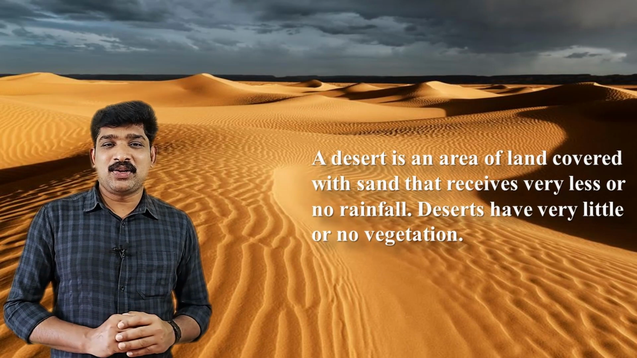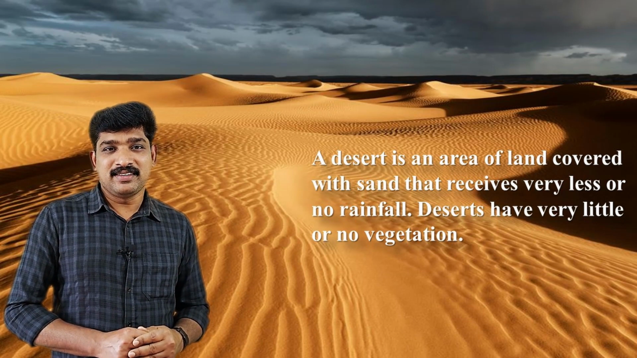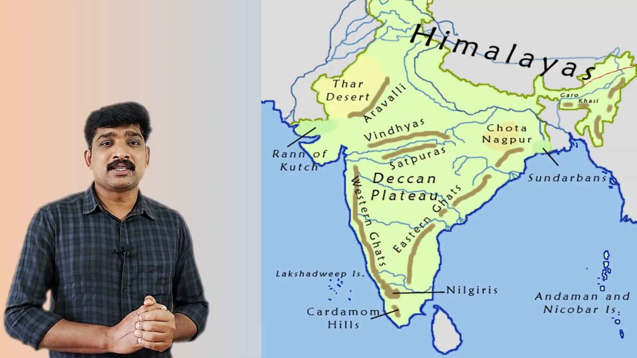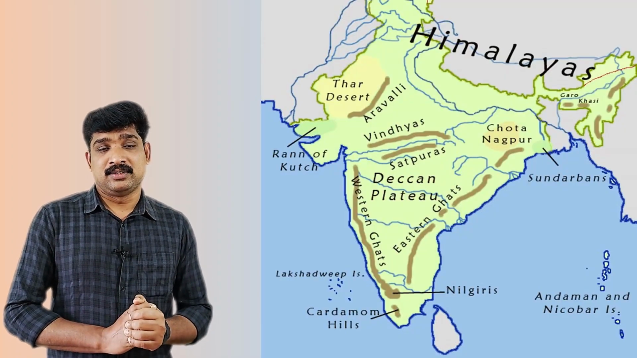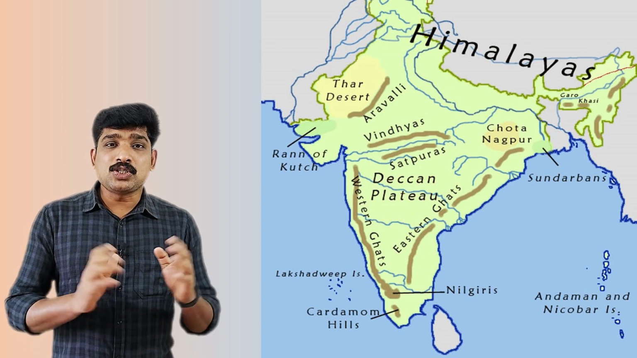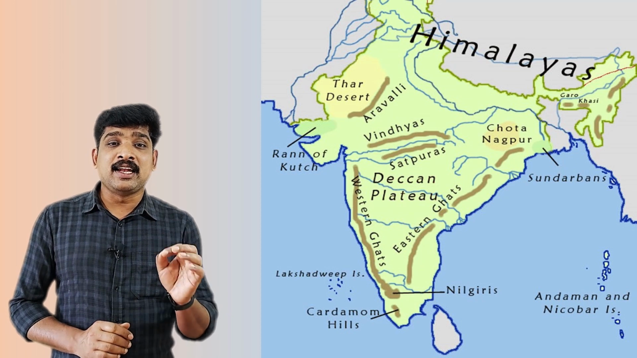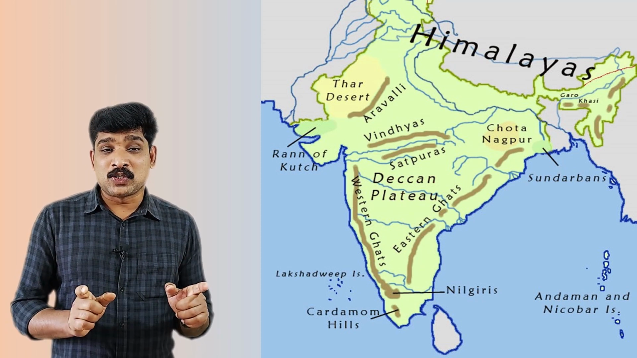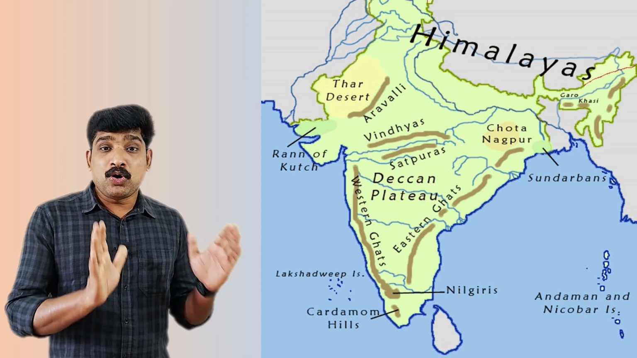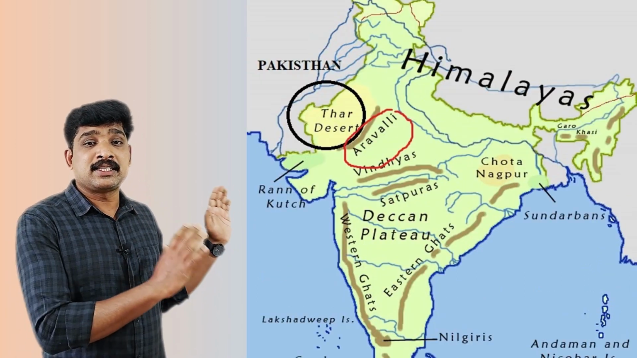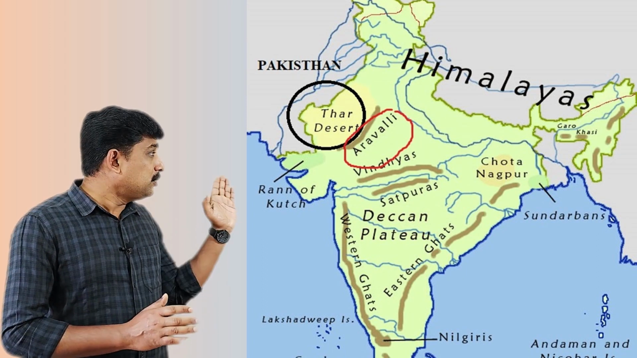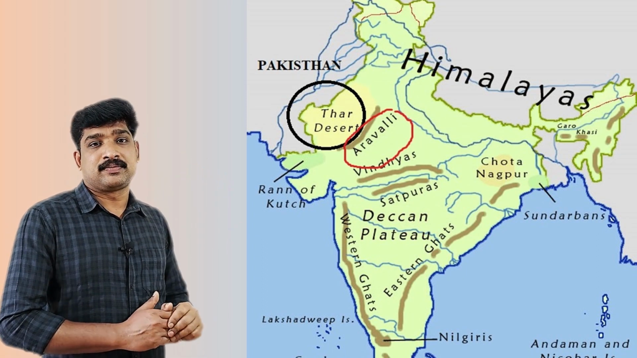So, what is there on the northwestern part of our country? A vast desert. It is also known as the Thar Desert. It is also known as the Great Indian Desert. Most of this desert lies in the state of Rajasthan and it extends up to Pakistan in the west.